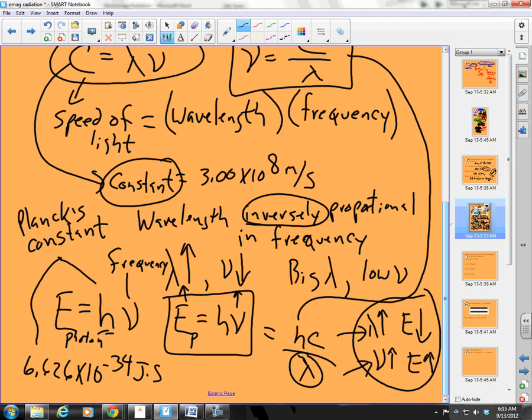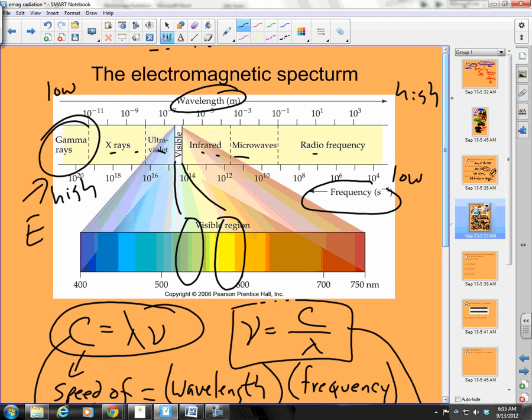So when I have high frequency, I have high energy. So here I have high frequency, which means I have high energy. That means I must have low energy of photons on this side, right? So that's low energy. So it's increasing going in this direction.